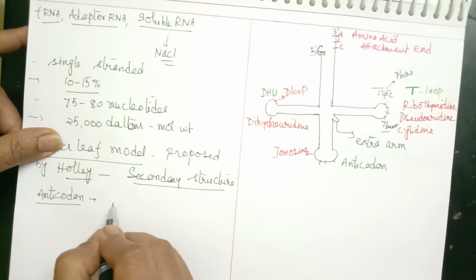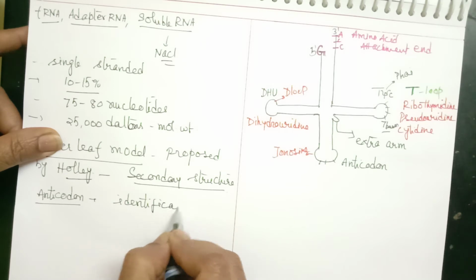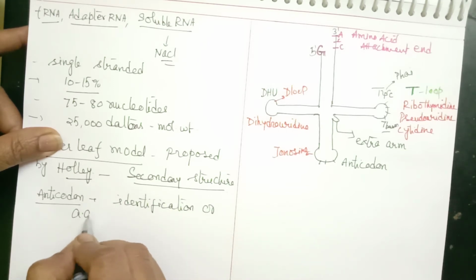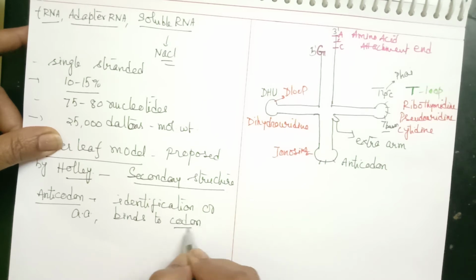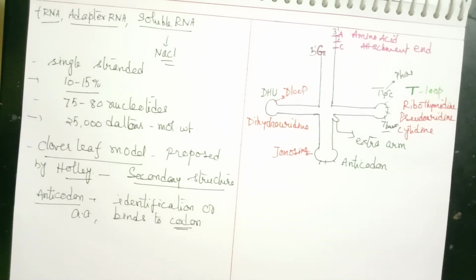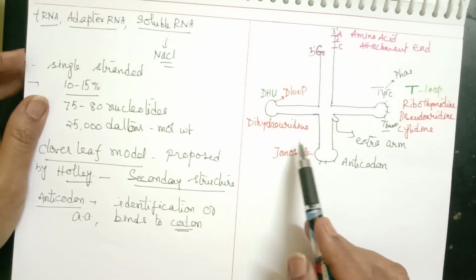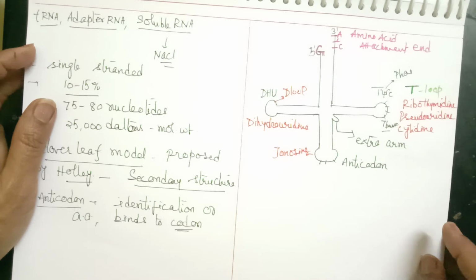The anticodon helps in identification of a specific amino acid, and binds to the codon of mRNA. And this inosine helps in binding even to a non-complementary base.